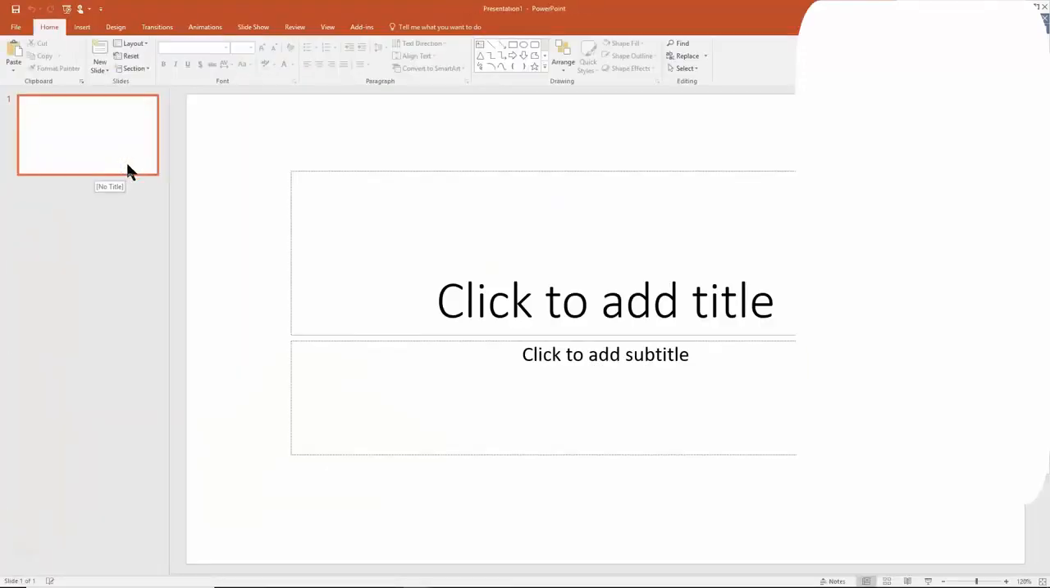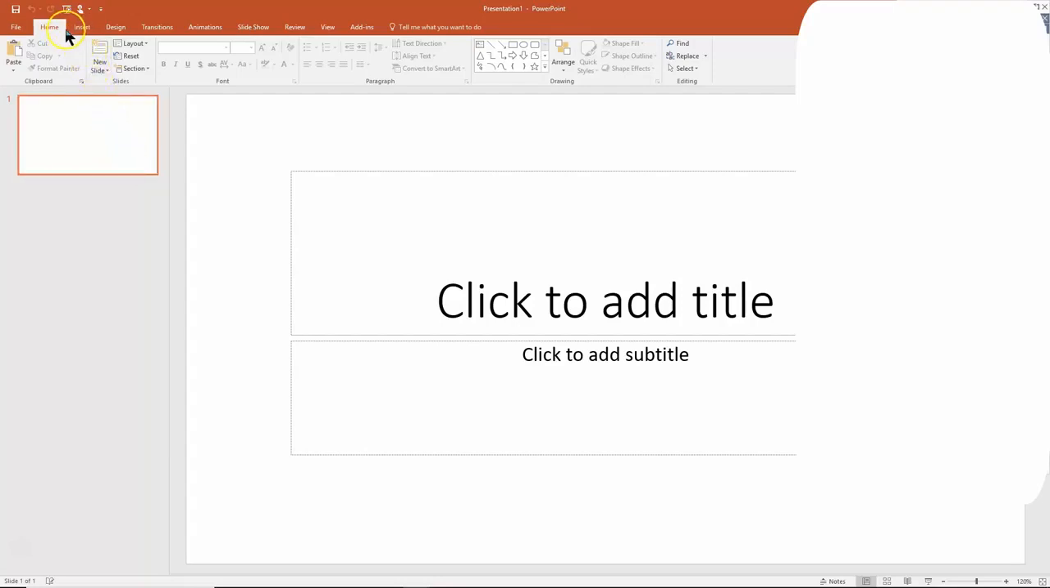Now, let's go over the tour of the screen here. I am using PowerPoint 2016, which at the time of this recording is the most recent version of PowerPoint. If you have Office 365, that's the version of PowerPoint that you would have. If you have PowerPoint 2013 or PowerPoint 2010, the screen should look pretty similar to this as well.